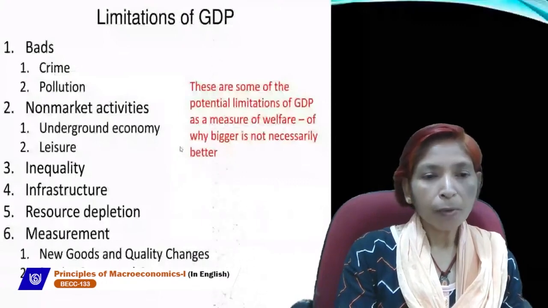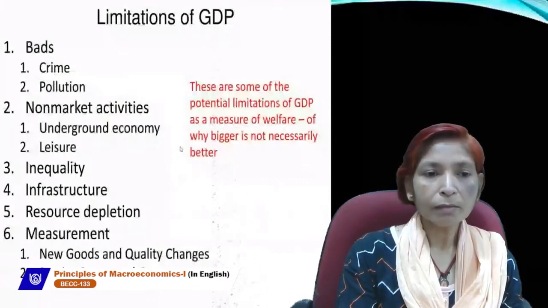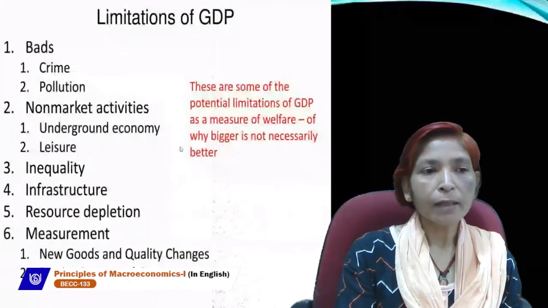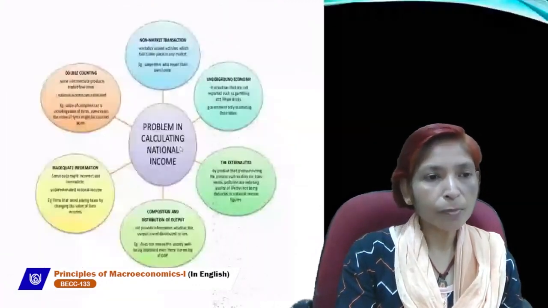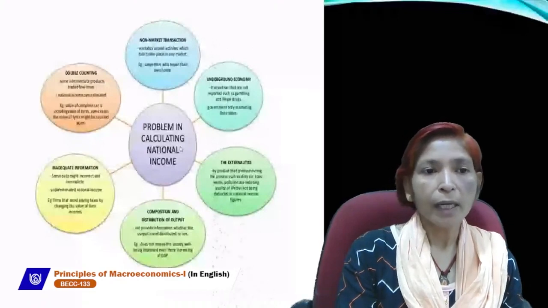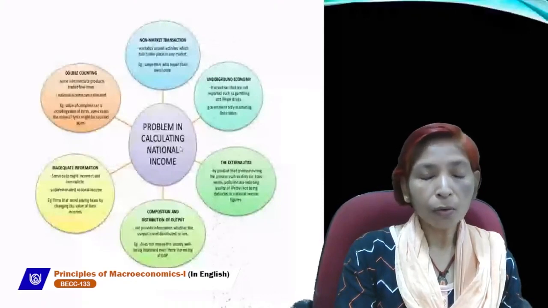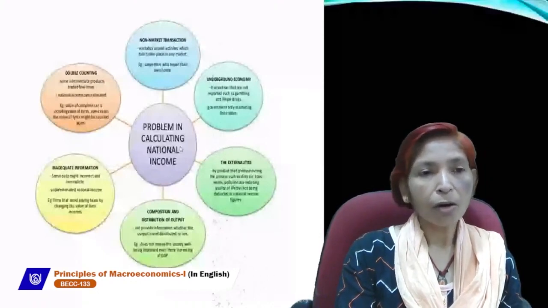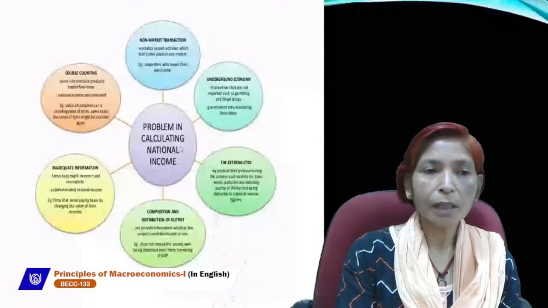Next is problems in calculating national income. There are so many problems which exist while calculating national income. These problems are like the double counting problem. When we take both goods' prices, intermediate and final goods prices, then it will create a double counting problem. Some transactions are non-market transactions. For example, if a person does gardening in their own home, that activity is not related with money or economic transactions, so that transaction should not be included in the estimation of national income.